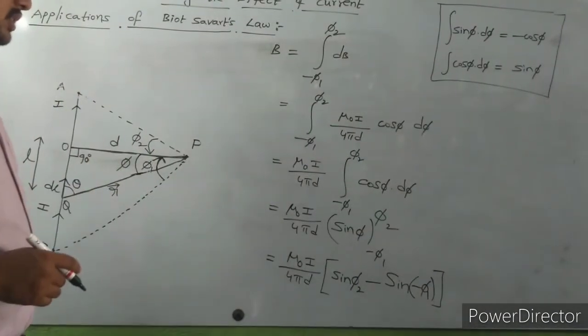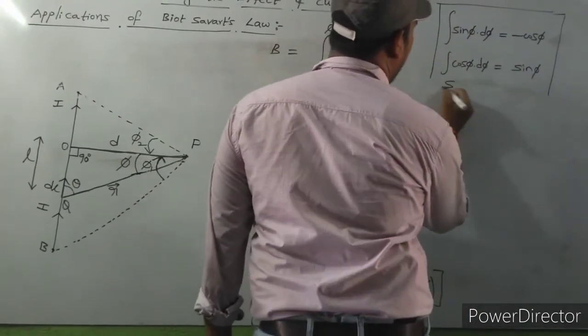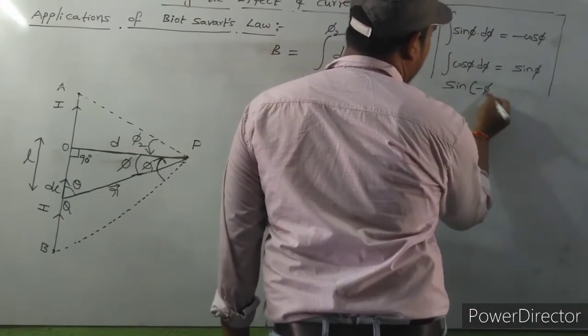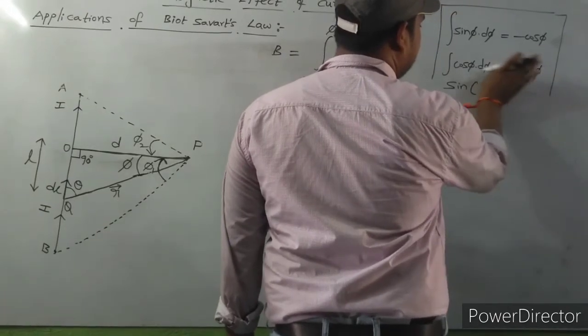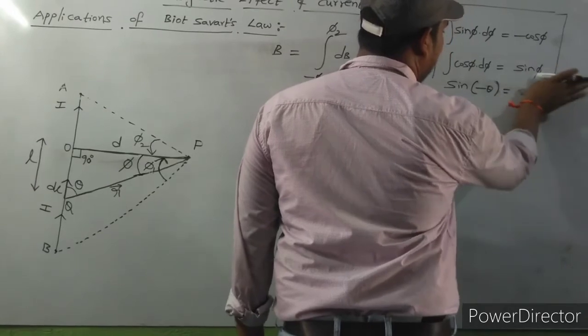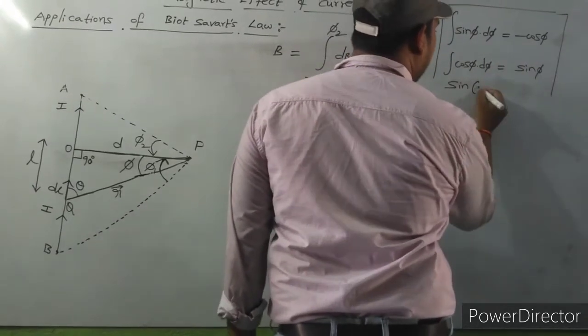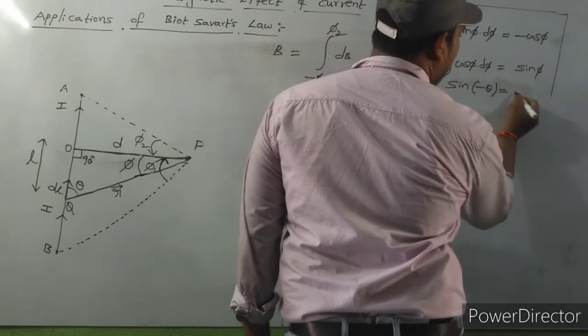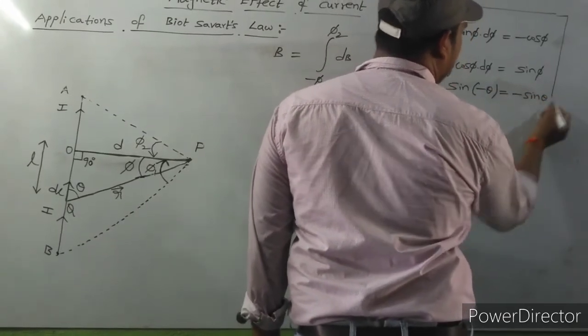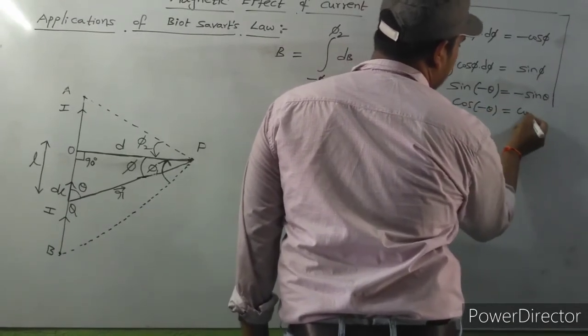So what did we get from this? You know already, sin of minus theta is equal to minus sin theta, and cos of minus theta is equal to cos theta.